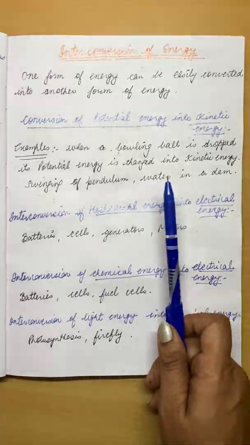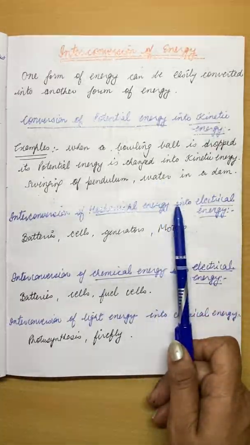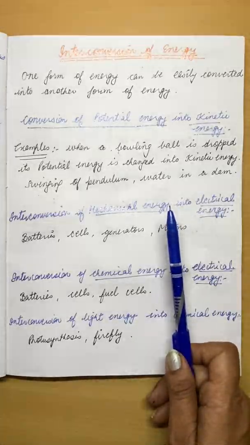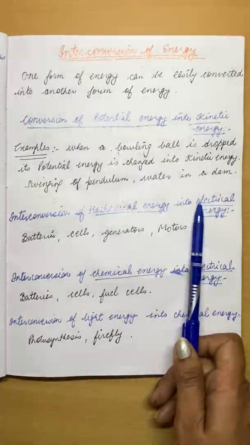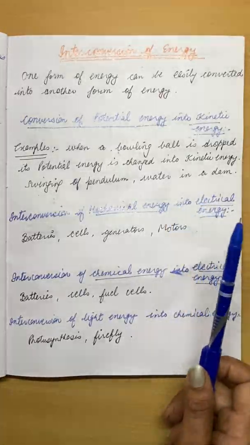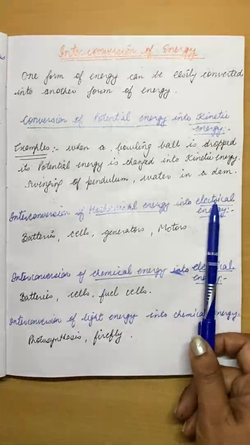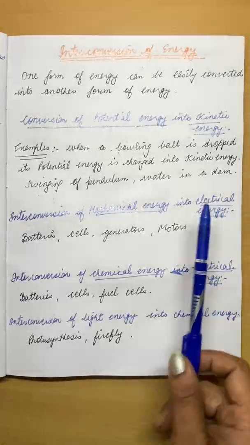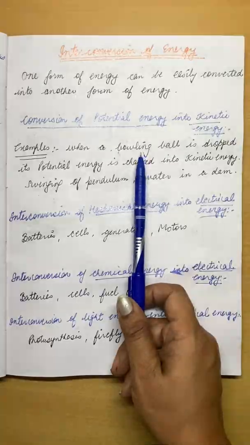For example, the slamming of a screen door. The potential energy of the open door with the stretched spring turns into the kinetic energy of the moving door as the door slams. When we push the door or pull the door, its potential energy changes into kinetic energy. So there is a conversion of potential energy into kinetic energy.